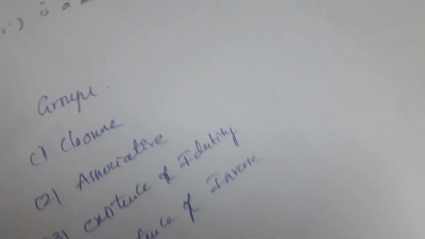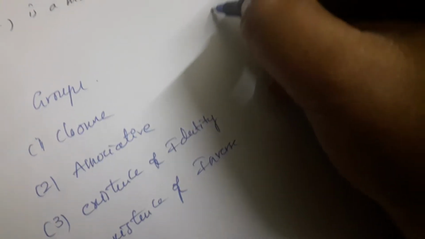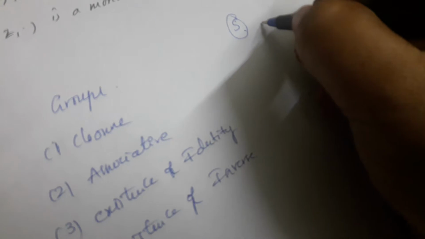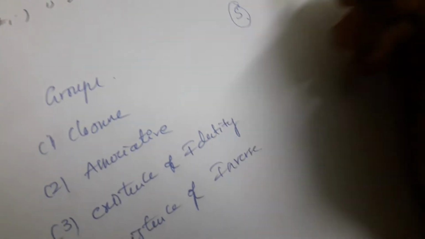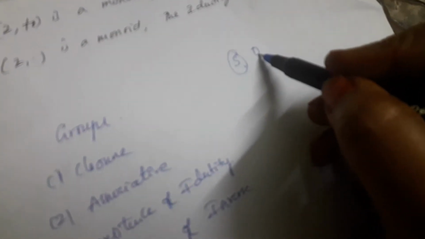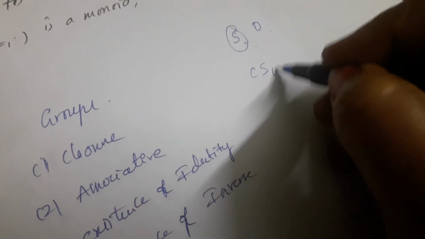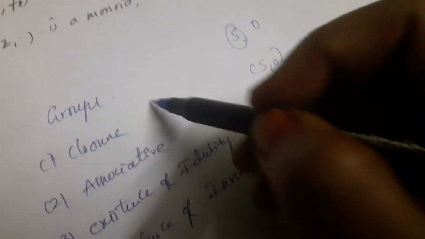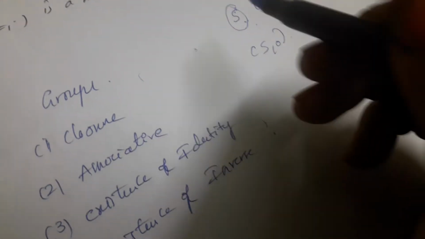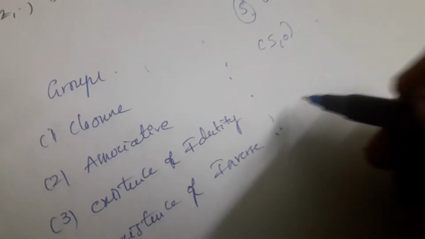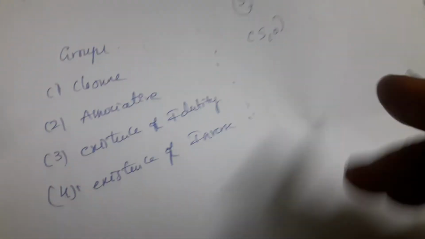Let S be a non-empty set and ∘ be any binary operation on S. Then (S, ∘) is said to be a group if it satisfies the following conditions. What are those conditions? Closure law, associative property, existence of identity, existence of inverse. This is the definition of group.